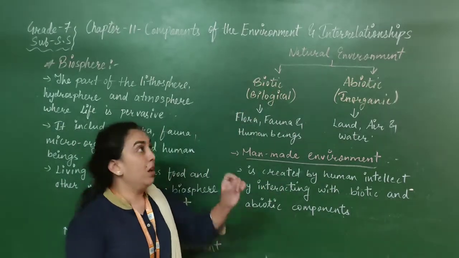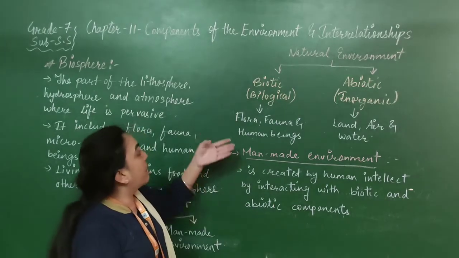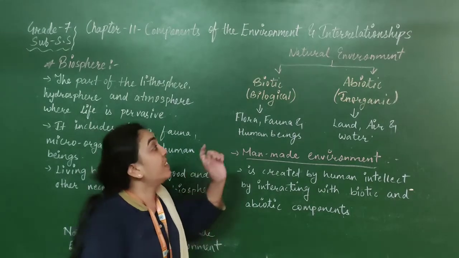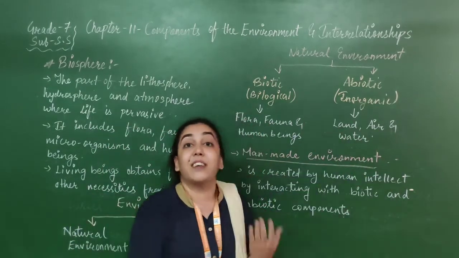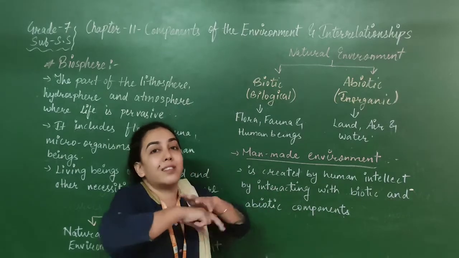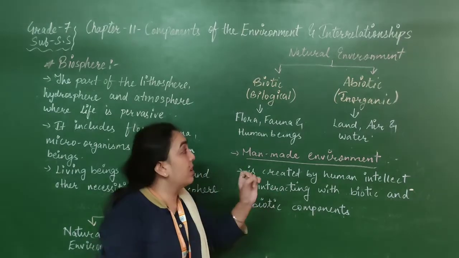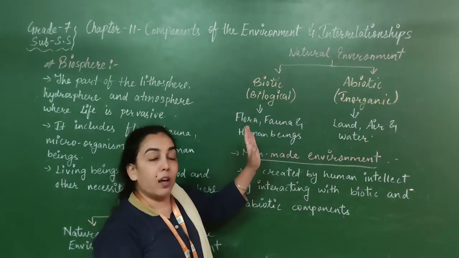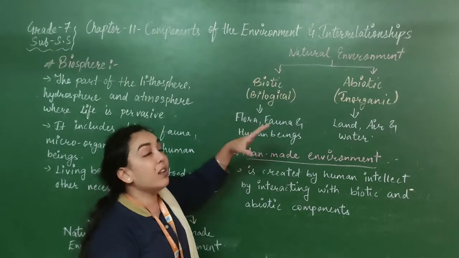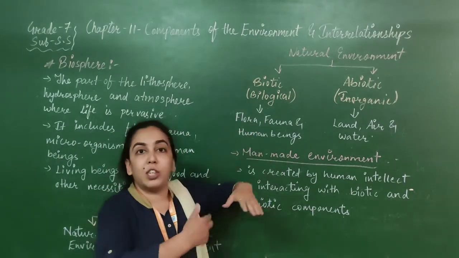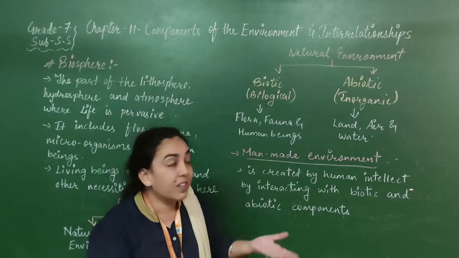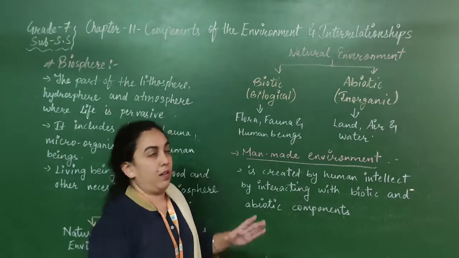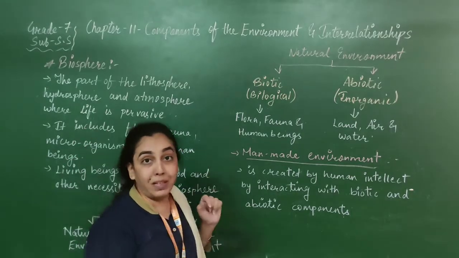What do you mean by biotic? The biotic environment means where flora, fauna and human beings are there. Okay, living things, you can say. And the inorganic or abiotic things like land, air and water, where there is no life. There is no life inside them. So non-living and living; here we can divide it like that also. Biological, living, biotic: flora, fauna which are living things, human beings which are living things, and here land, air and water are not living.